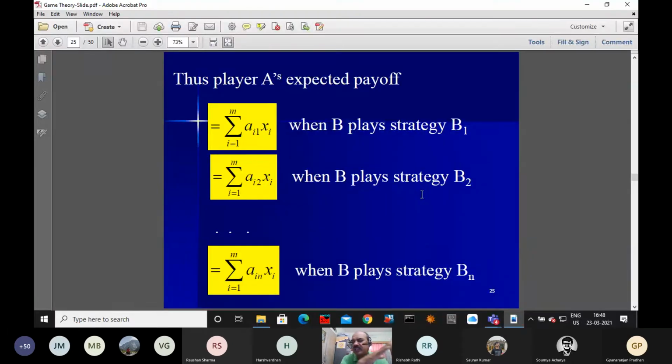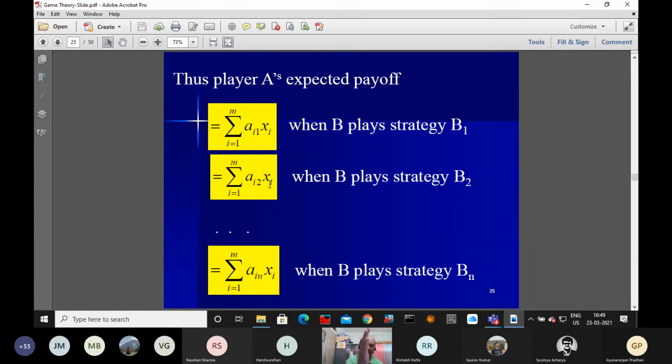Cannot be nu because there are m number of columns, all cannot be nu. Whatever exactly you calculate, this may be nu one. Okay. Now similarly, it is nu one. Similarly, what is happening to this? If B plays his second strategy, that is B2, what is the expected payoff? That is the summation over i from 1 to m of ai2 into xi.